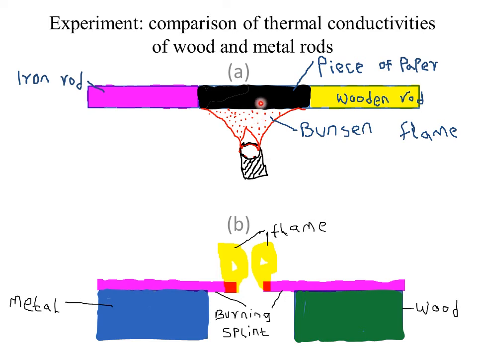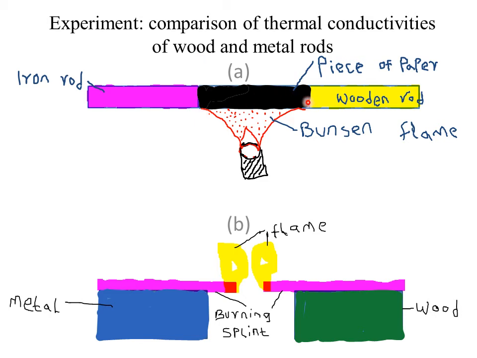When the piece of paper is burned slightly, it is observed that the end wrapping the wooden rod appears to be charred or blackened. But the end having the iron rod remains the same. That is, it does not appear burned, charred, or blackened. Now the question is, why does the end connected to the wooden rod get charred or blackened, whereas the end having the iron rod is not charred?